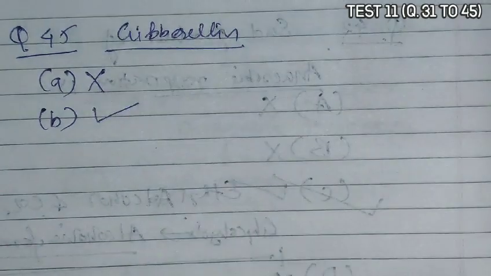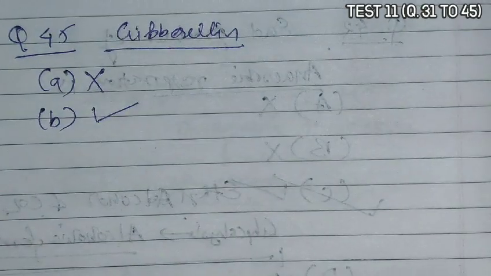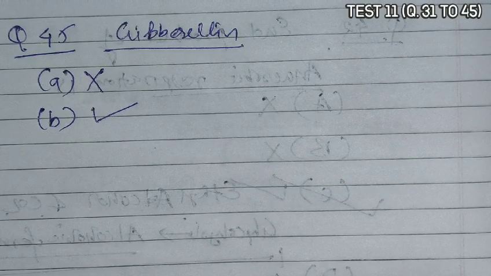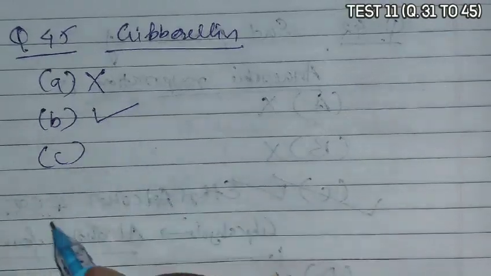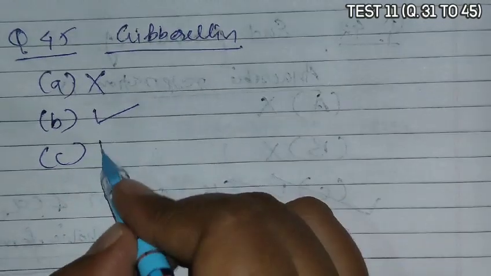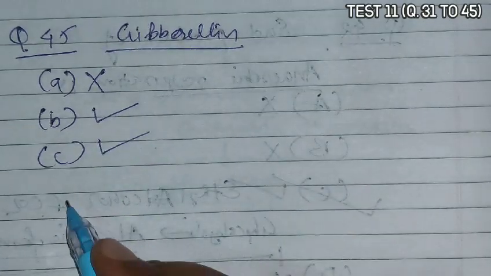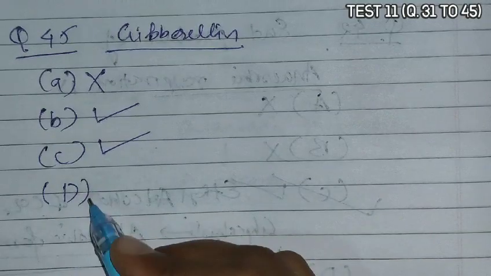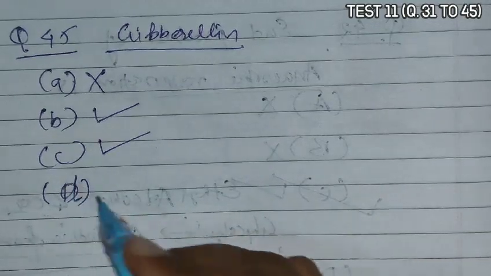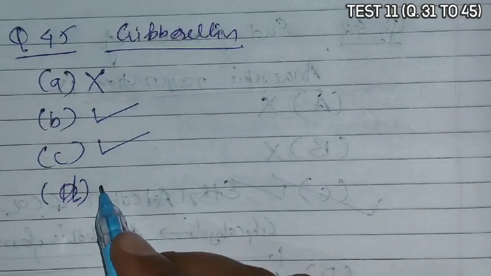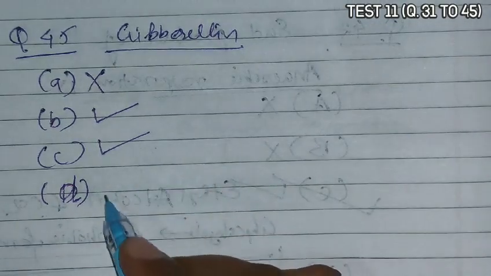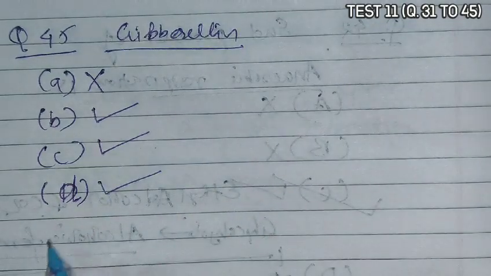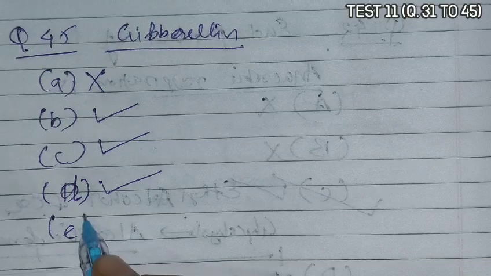Yes, it is correct, as it delays senescence, so fruit can be left on the tree and the marketing period for farmers can be increased. Option C is given that it increases the length of axis. Yes, it increases the length of axis by internode elongation. D is given as it is used to speed up the malting process in the brewing industry. Yes, the malting process is sped up and malt yield is increased.